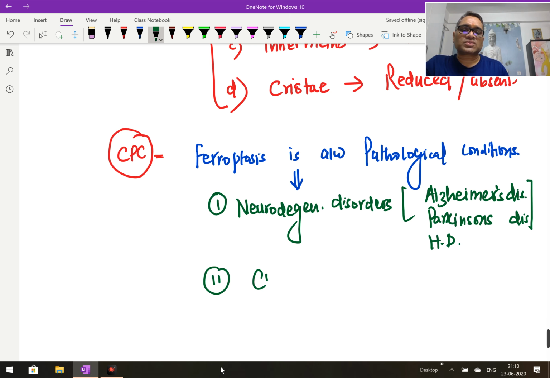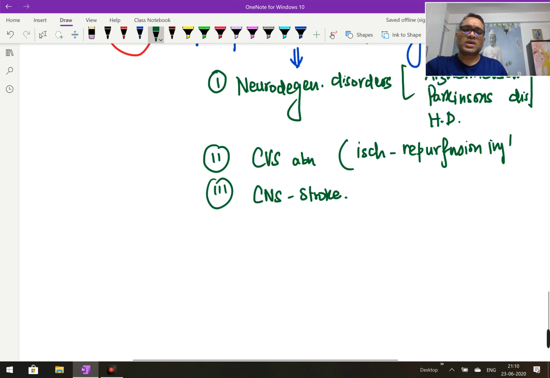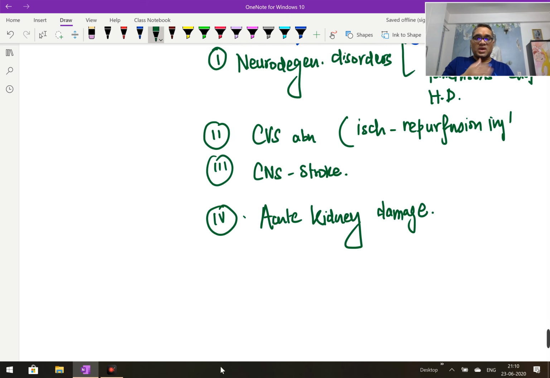Second, it is also associated with cardiovascular abnormalities, right? You can see it in myocardial infarction and ischemia reperfusion injury, right? It can also be associated with CNS stroke. Ferroptosis can also be associated with acute kidney injury, so acute kidney damage, right? So these are the pathological conditions where you can see the involvement of ferroptosis.